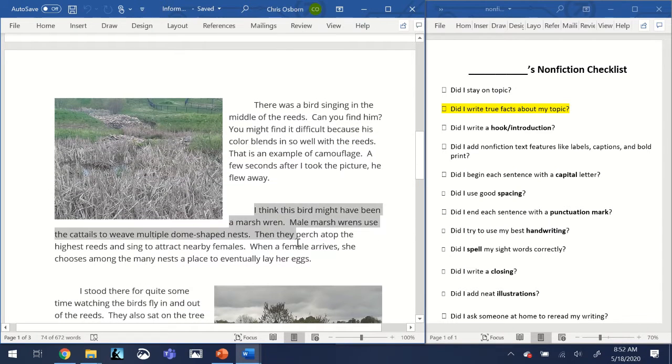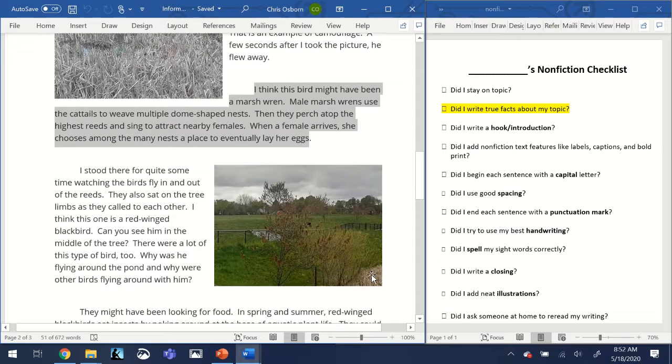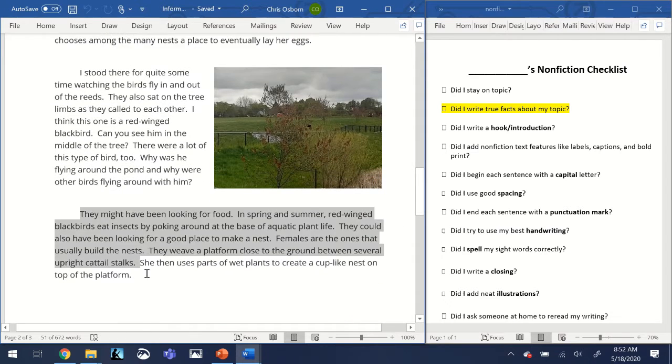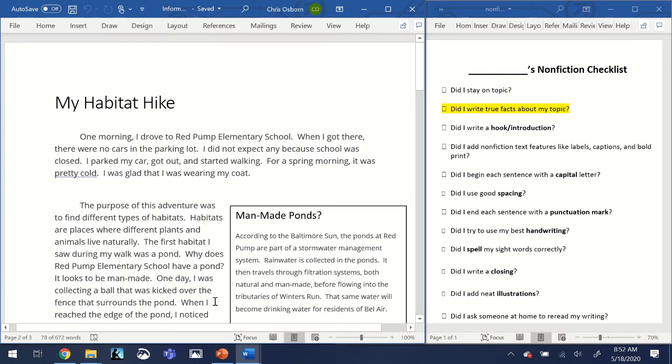Here is talking about some behavior from the marsh wrens making the nests and how they try to attract the females. And then here I was talking about red-winged blackbirds and what they do. So yes, I did write true facts about my topic.